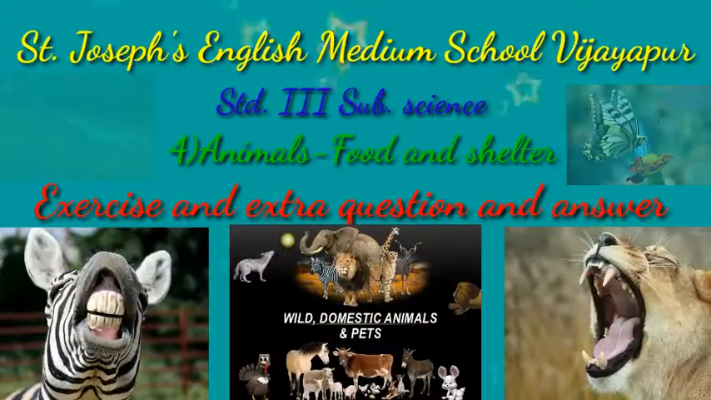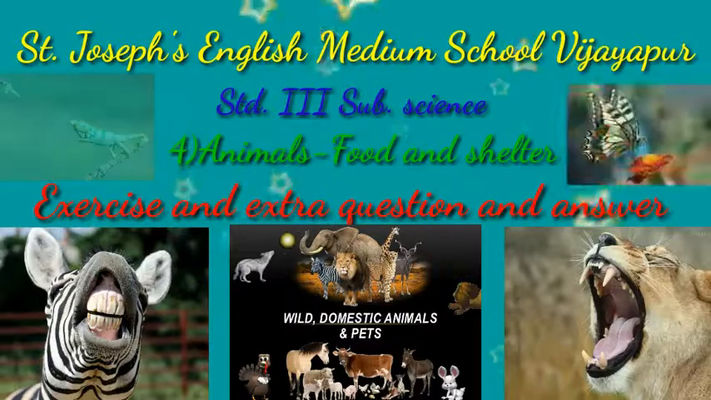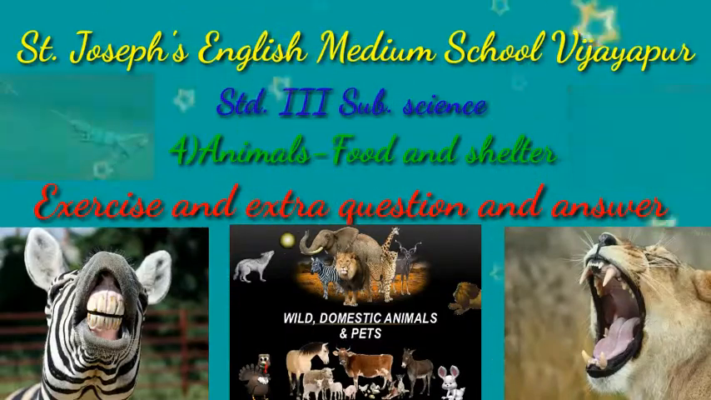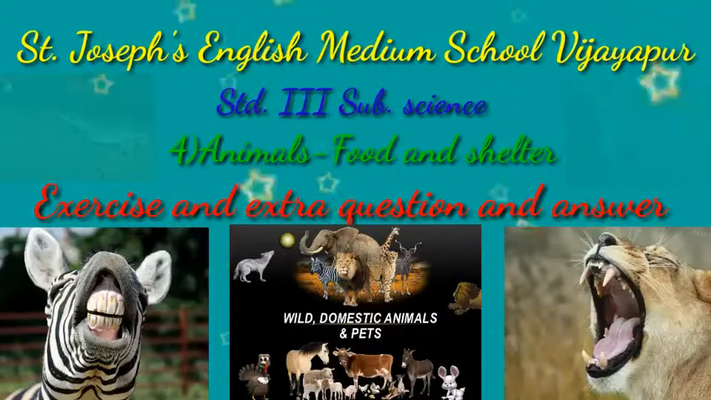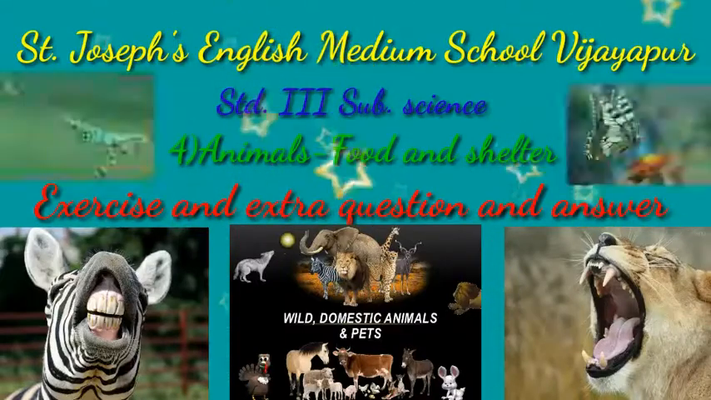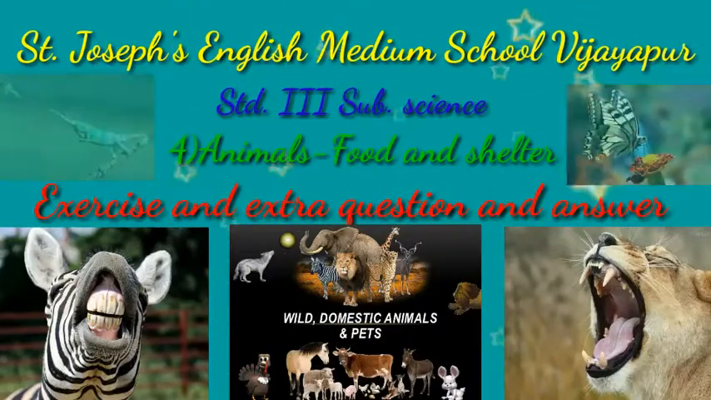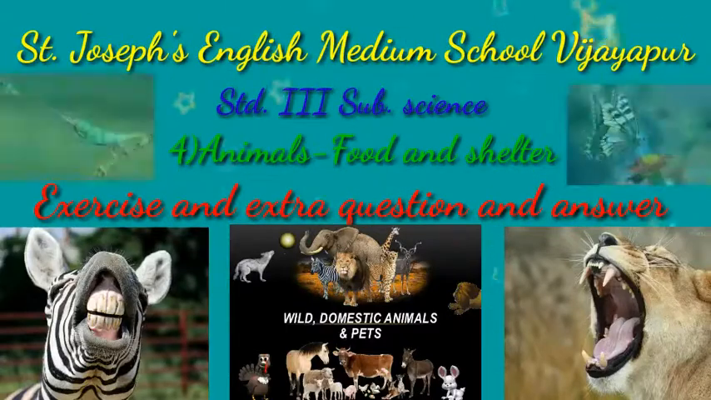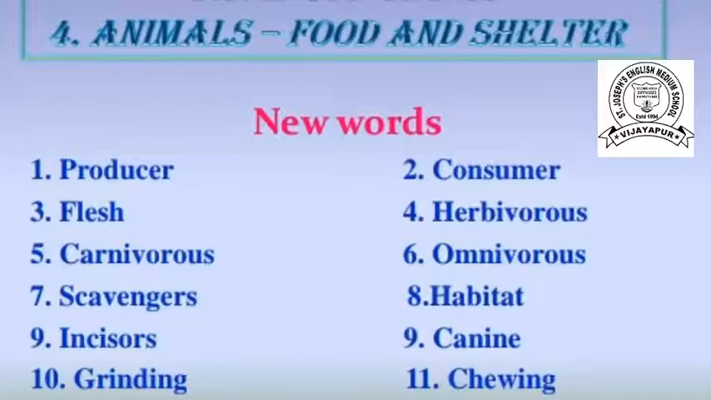Good morning, children. Here we have completed lesson number 4, that is animals, food and shelter. Today we start the new words, meanings and the fill in the blanks reading. When I read this part, you also read, and I am sure you read the lesson in your textbook also. So children, listen carefully, and after that you also read. The first one is the new words.